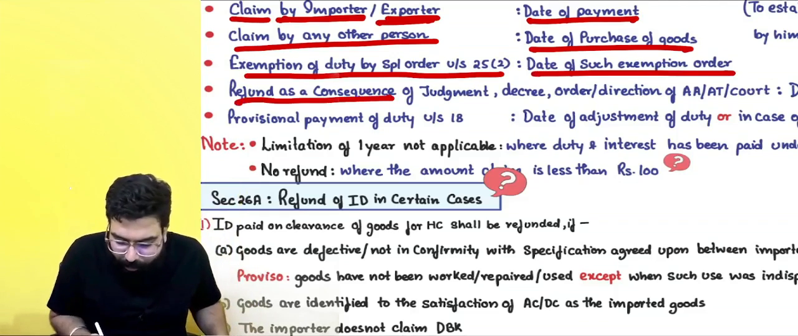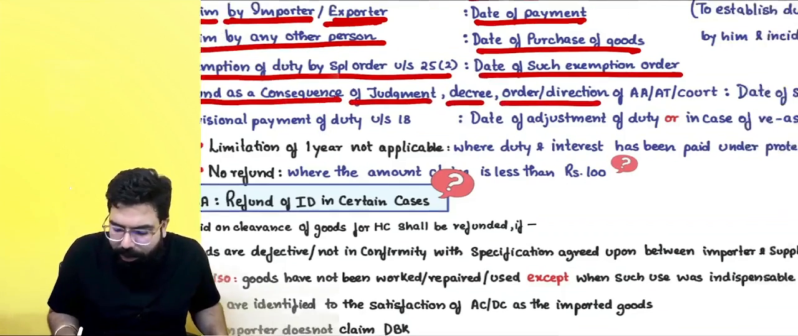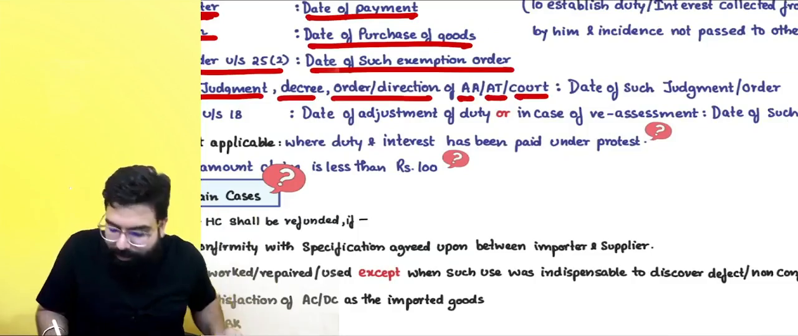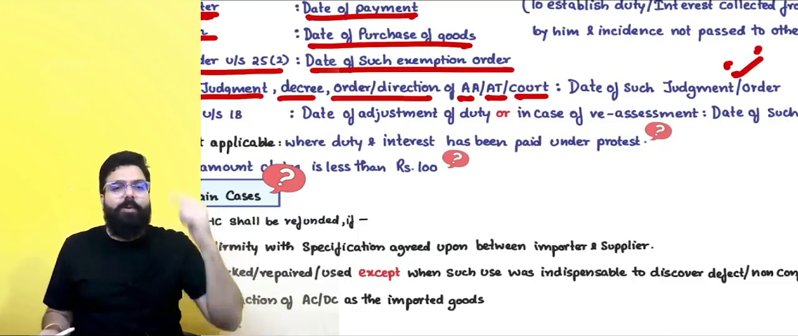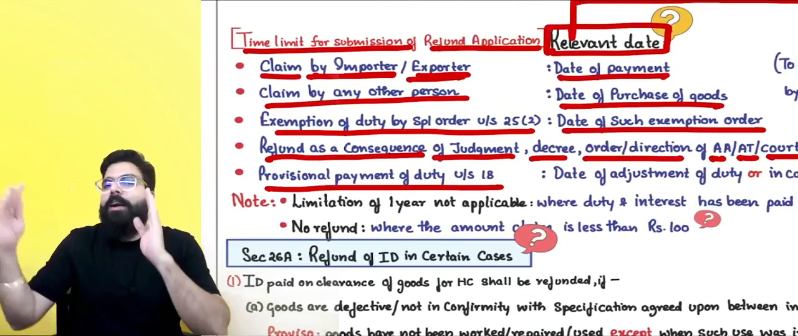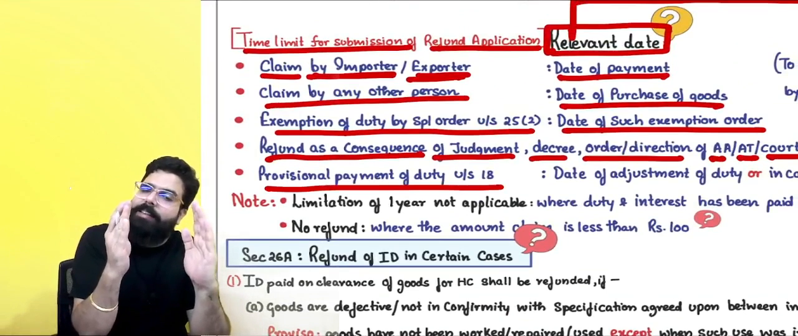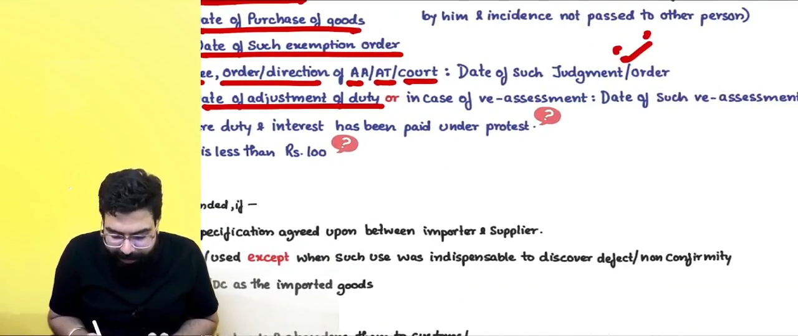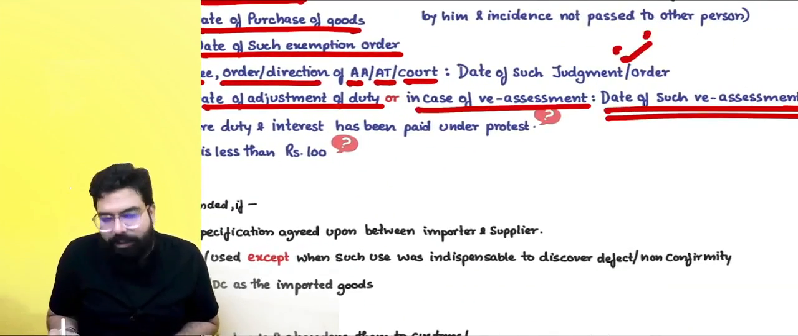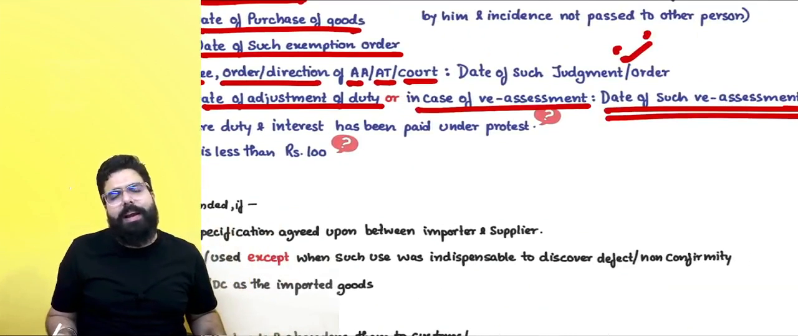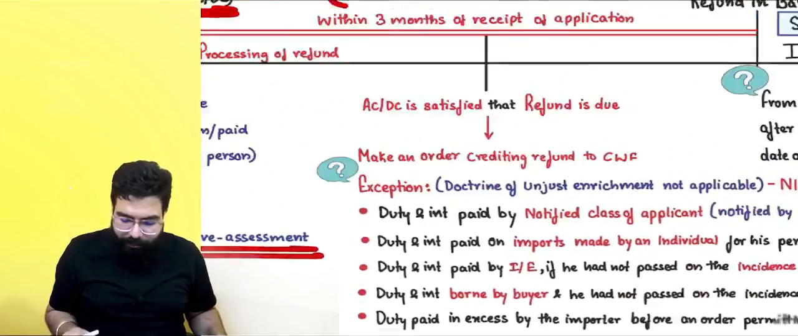Refund as a consequence of judgment, decree, order or direction of the appellate authority, appellate tribunal or court: the day the judgment or the order is given, I will go ahead and apply within 1 year. Provisional payment I had gone ahead and done. Finalization happened, they went ahead and did the adjustment. The day they have done the adjustment, or in case of reassessment, the date of such reassessment, from that time, within 1 year, I have to file an application for refund.